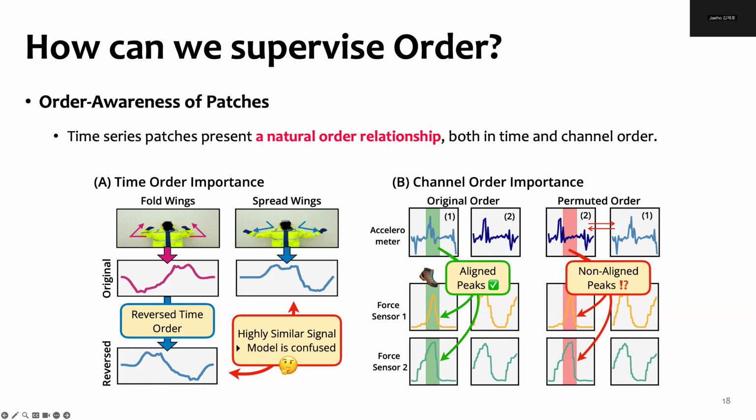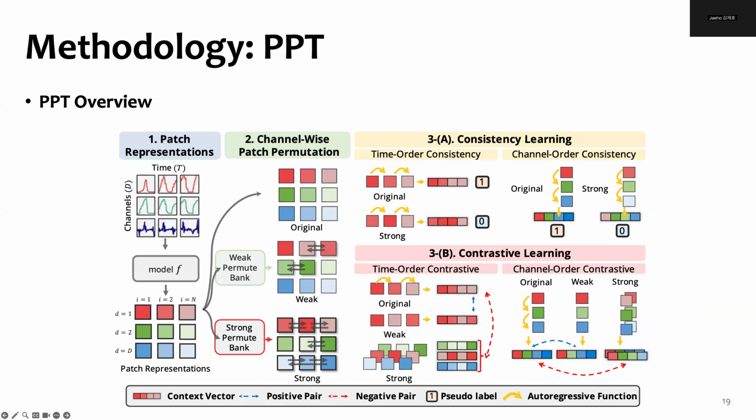Here, we show that time series have this kind of natural order relationship in both time and channel orders. We also outline the overall methodology of how PPT supervises this order information in time series. First, time series are represented as patches, and these patches are individually encoded into a latent representation vector using PatchTST or PITS.